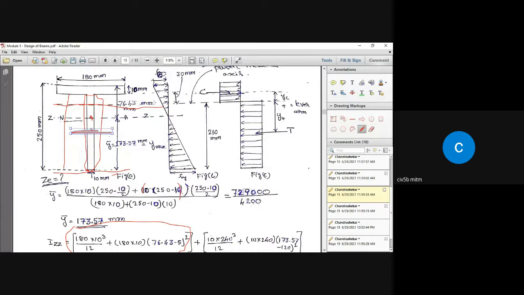So in case of a symmetric section like rectangular section, there elastic neutral axis and plastic neutral axis are coinciding. That's why you could not make out. But in this case, you realize the elastic neutral axis is completely different from the plastic neutral axis.